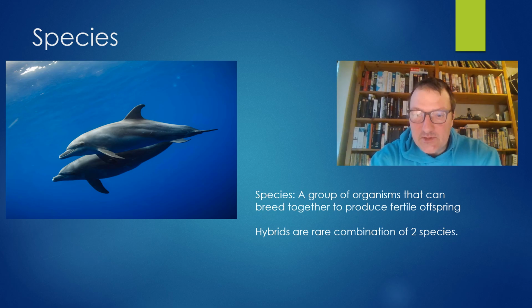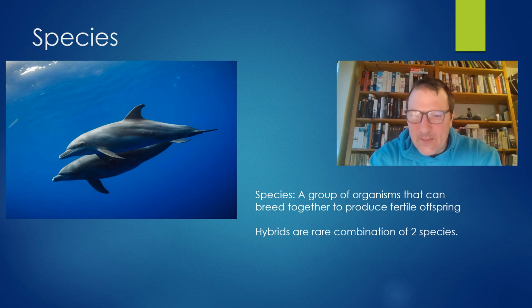Now, sometimes species can look almost the same and not be the same species. Or in other cases, if you look at dogs on terrestrial land, there's a big difference between a German Shepherd and a Chihuahua, but they are in fact the same species and they can produce offspring.